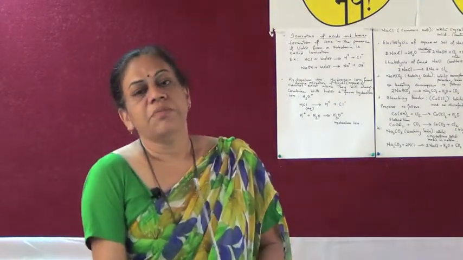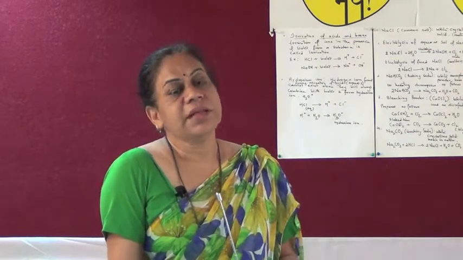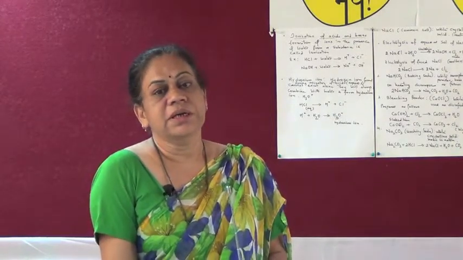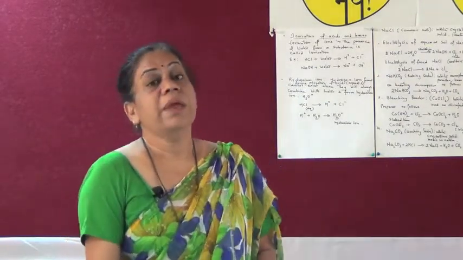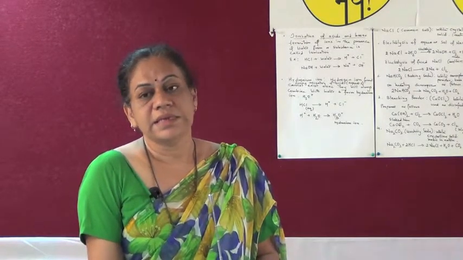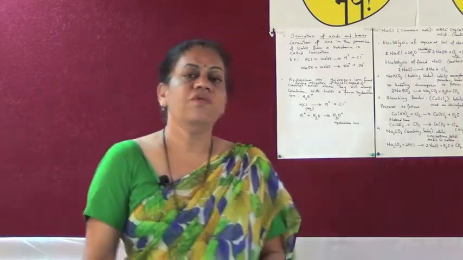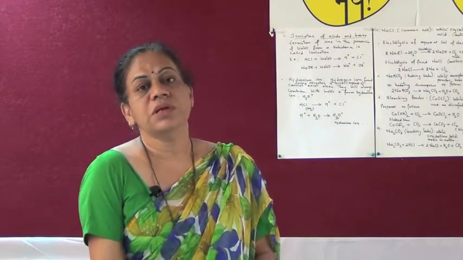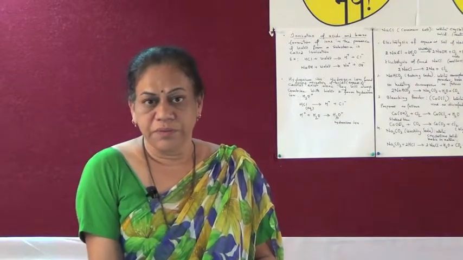Now let us discuss the uses of sodium bicarbonate. Just now we have mentioned that sodium bicarbonate, which is baking soda, is used in the preparation of breads and cakes to make them spongy and porous. Sodium bicarbonate is also a main ingredient of antacids because it reduces the acidity in the stomach. It is useful in preparation of carbon dioxide gas. Hence, it is also used as the main ingredient in fire extinguishers.